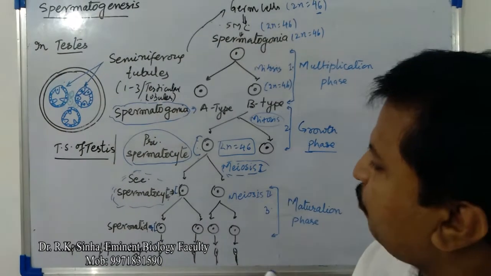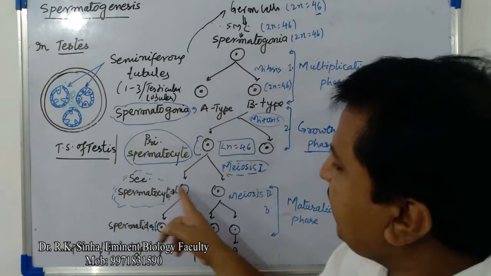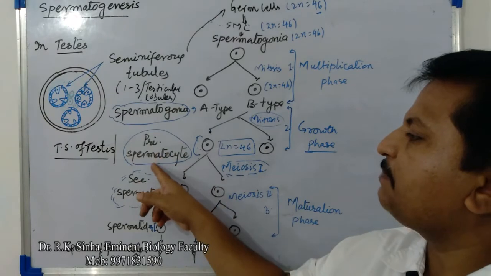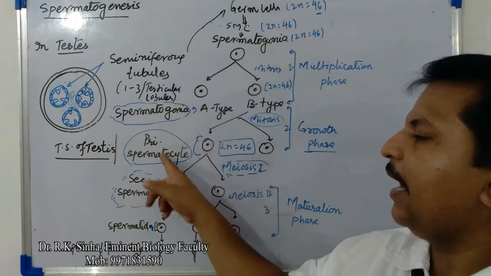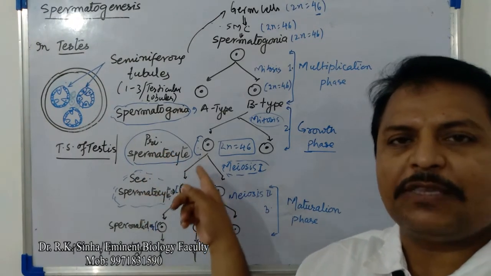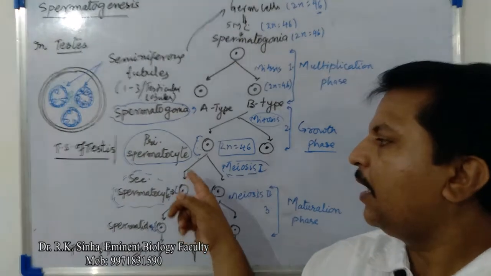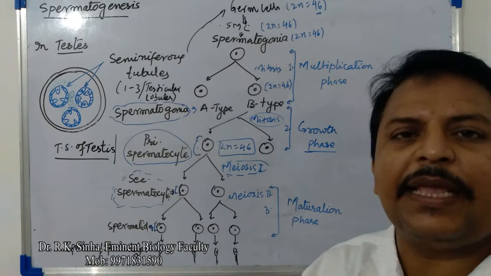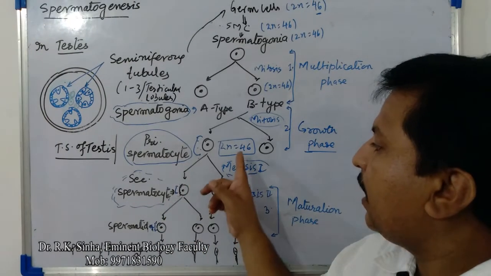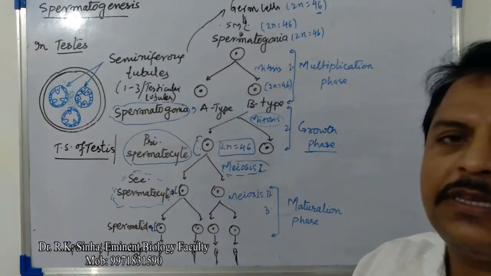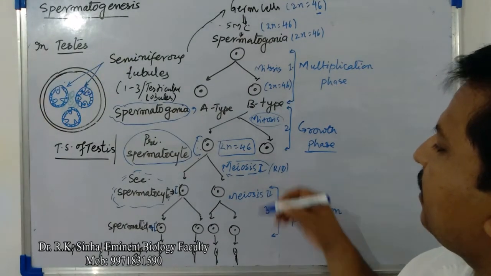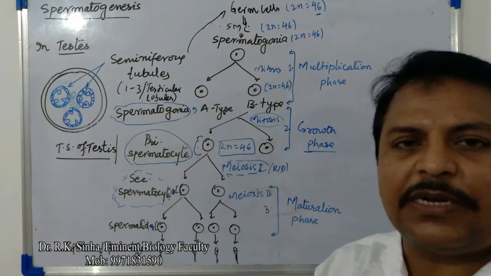Now, what will be the total number of chromosomes in each secondary spermatocyte? Since the primary spermatocyte is a diploid cell completing meiosis 1, after completion of meiosis 1 it will form secondary spermatocytes. Meiosis 1 is known as reductional division, as we have already studied earlier.